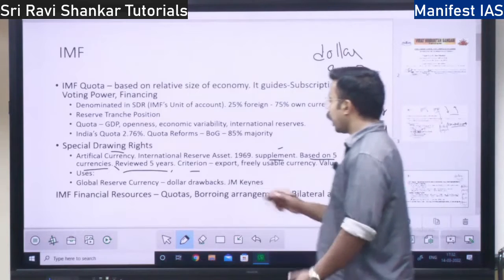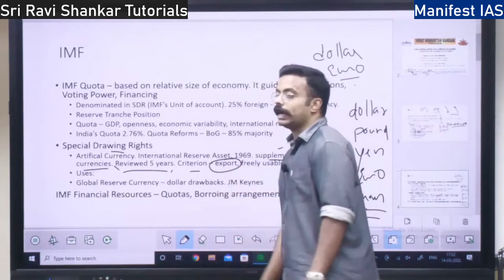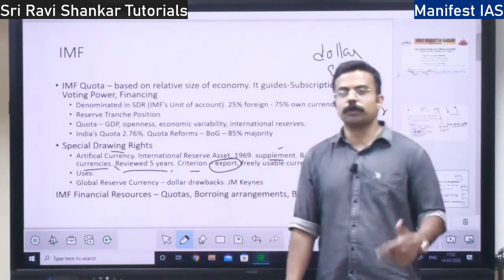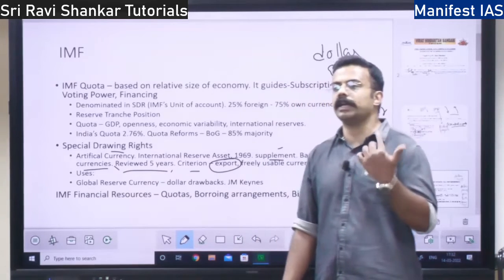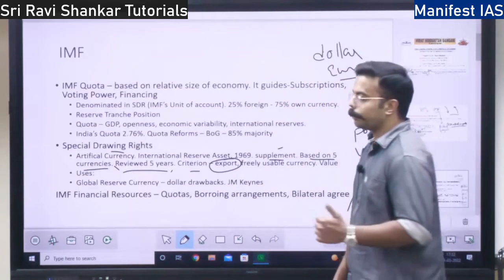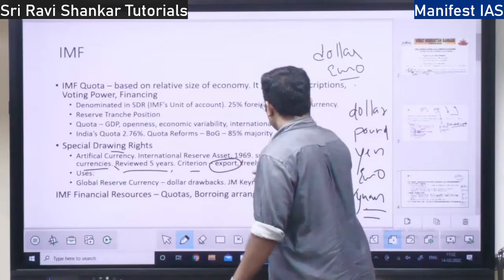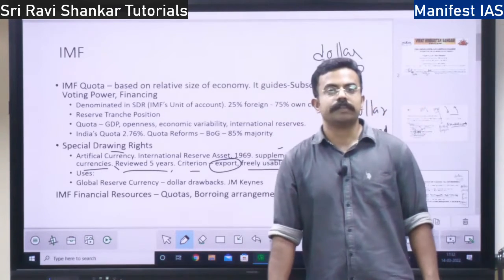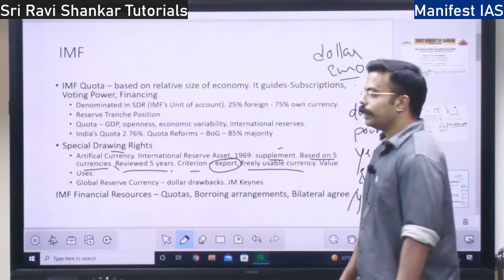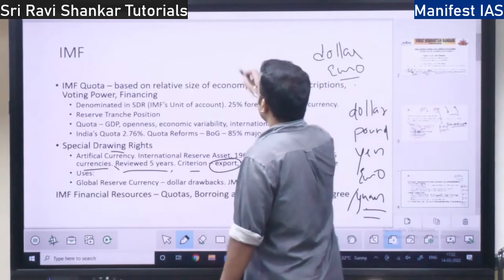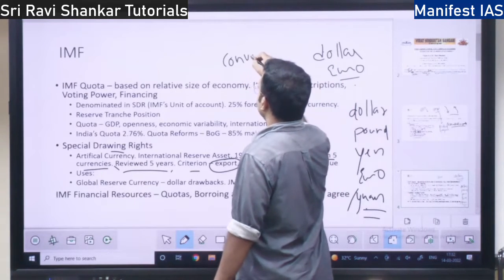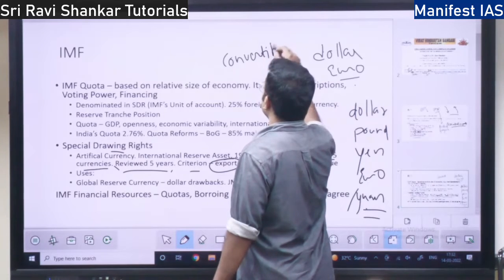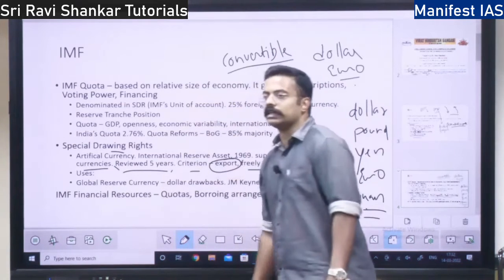One, our export potential should be high. If our export potential is high, then the rupee can qualify to be part of SDR. Then our rupee should be a freely usable currency, that is, there should be no restrictions. It should be convertible completely, or to the maximum extent there should be convertibility.